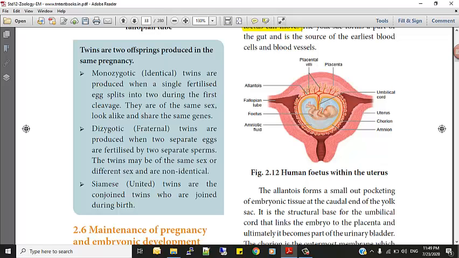And this one placenta, which is embedded inside the uterus, its connections are embedded very tightly in the uterus with the help of a placental villi. So placenta, fetus, human fetus within the uterus. If it is asked, one should draw this diagram and you should label all these parts. So these are the parts very important.